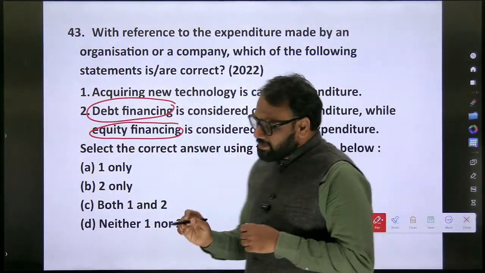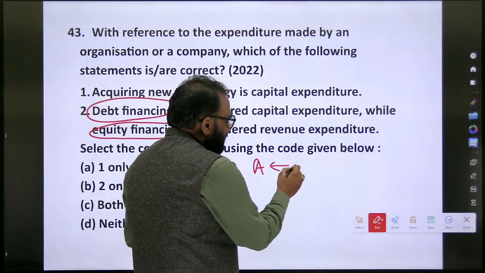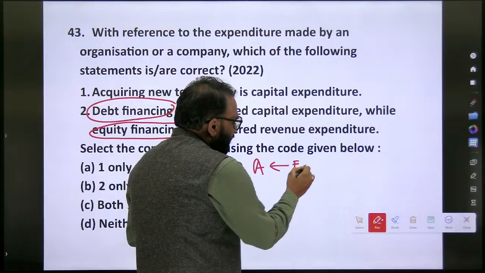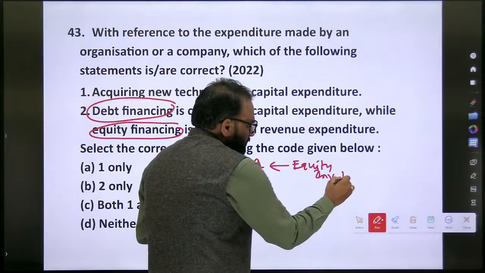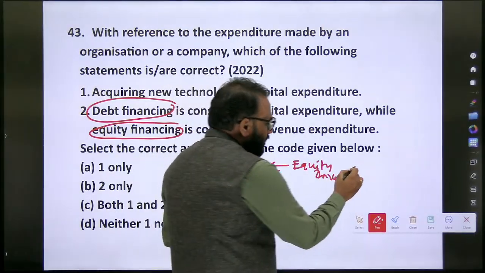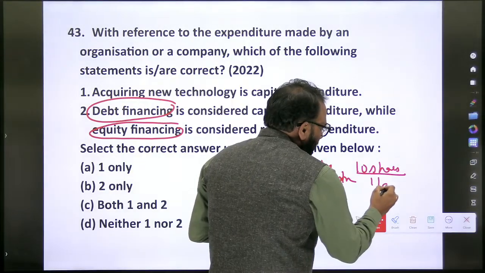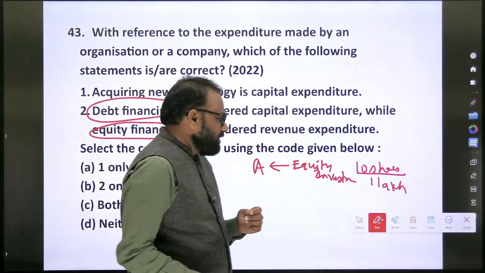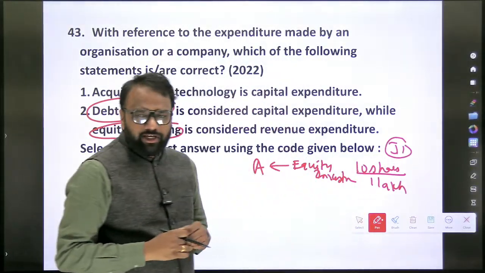Now let's take a company A. So it has taken some kind of equity investment. Equity investment means someone has bought around 10 shares of this company, 10 shares worth 1 lakh rupees. So let's say investor 1 has bought 10 shares.